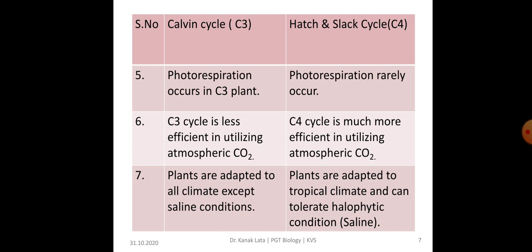C3 plants are adapted to all climates except saline conditions. But in case of C4 plants, they are adapted to tropical climate and can tolerate saline conditions, also called halophytic condition.